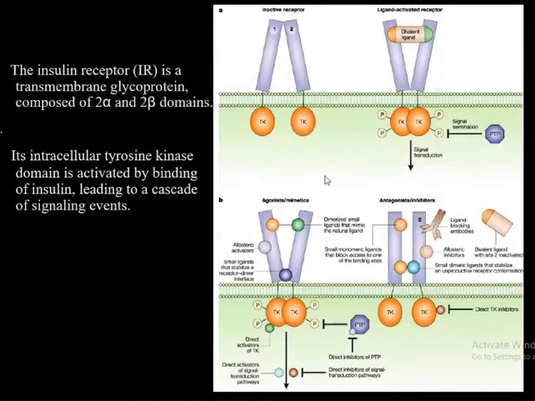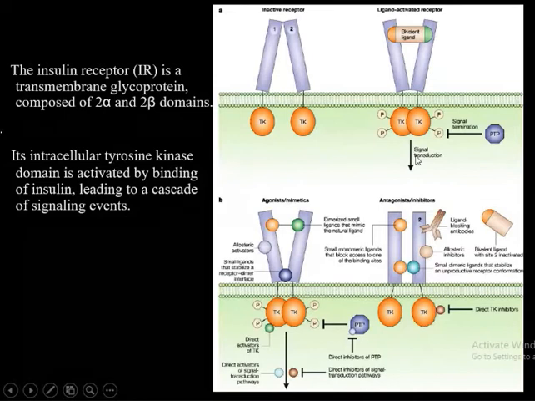Now this is a receptor. This is the inactive receptor. When insulin binds, tyrosine kinase autophosphorylation occurs. Then there is signal transduction, and the intracellular events occur.